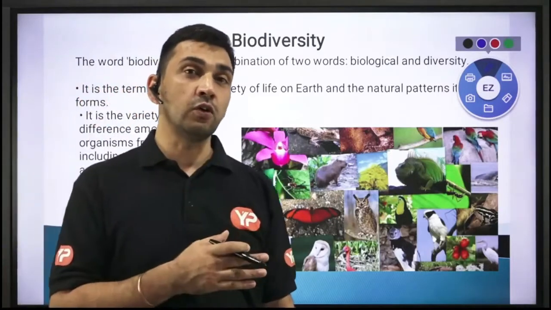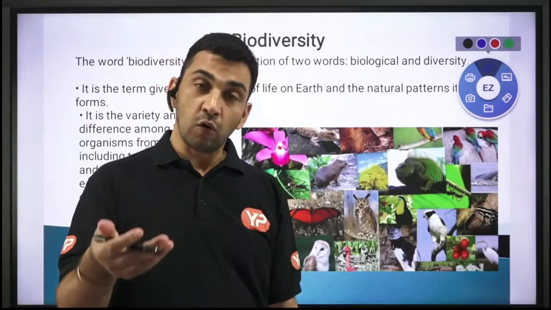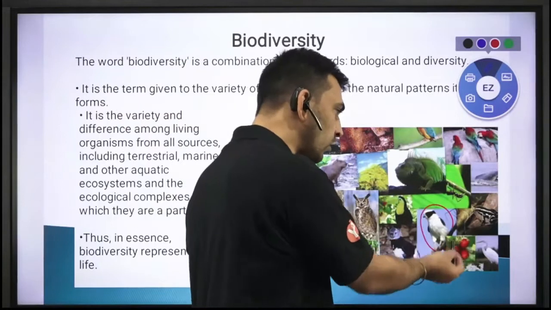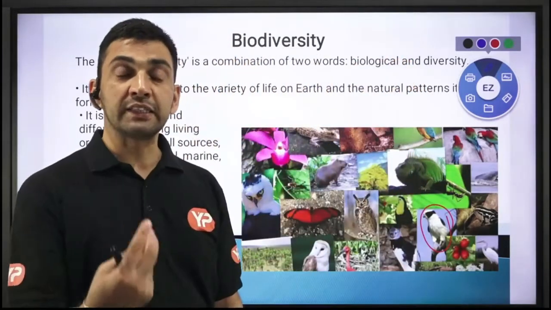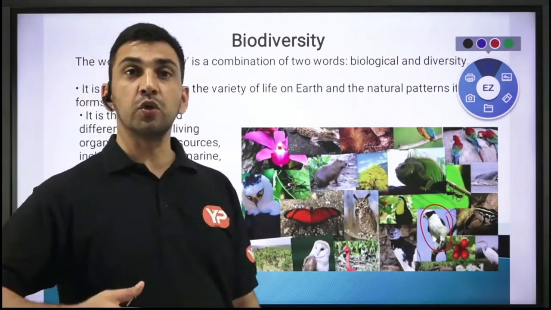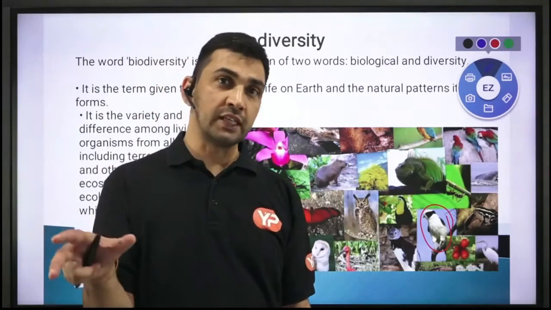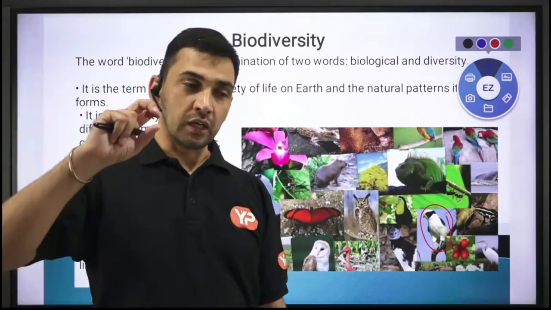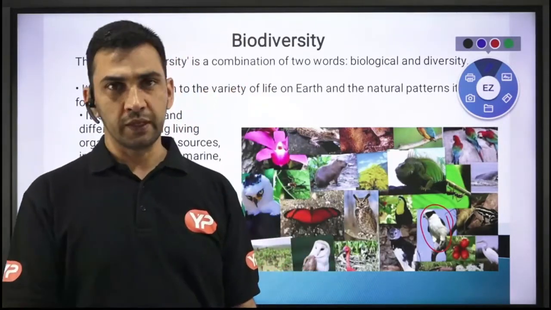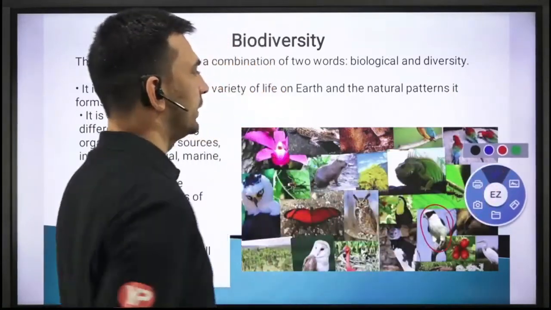But diversity also means, मतलब in this particular word, we also include the diversity that exists within the species. For example, अगर मैं parrot as a species ले लूं, तो as you know, no two parrots can have the same characteristics, right? So इसका मतलब है कि within a species also you are going to have a great amount of diversity, right? So all these things, different kinds of species and diversity within the species, will fall under the ambit of biodiversity, right?